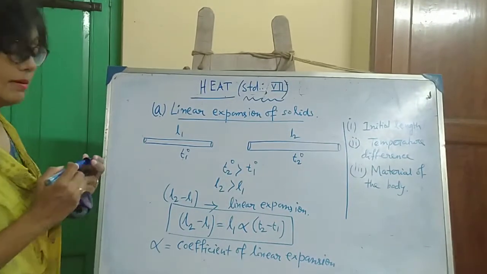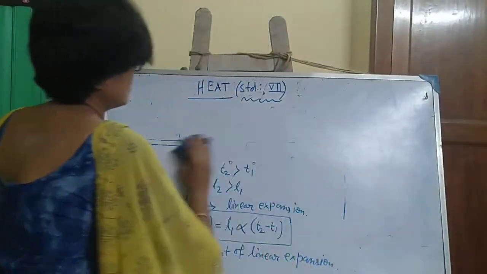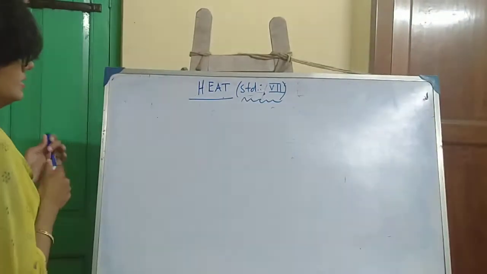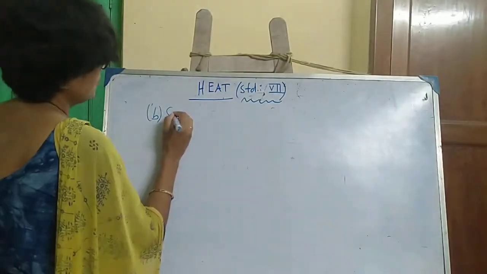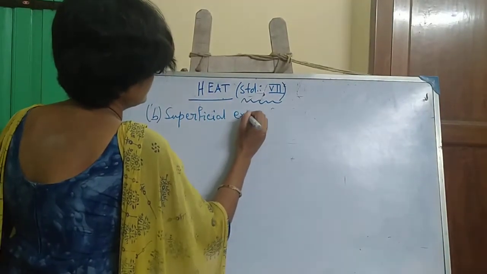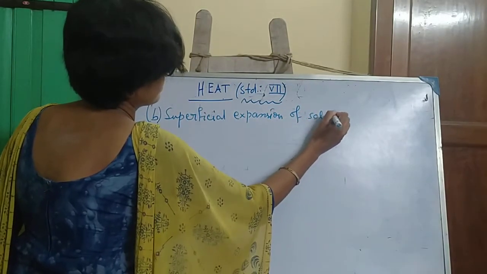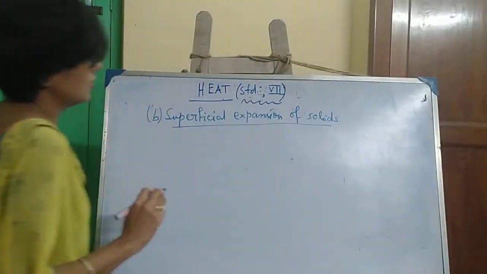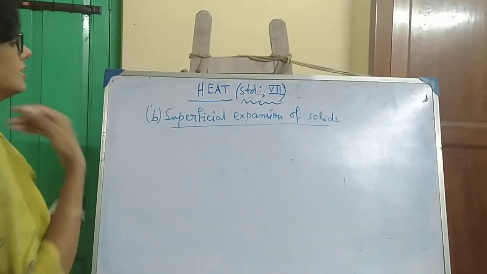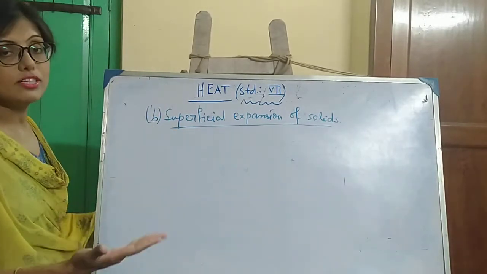Next, number two is superficial expansion or surface expansion of a solid. From the name, it is clear that the surface area of a solid expands on heating.